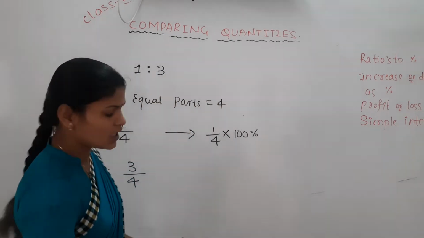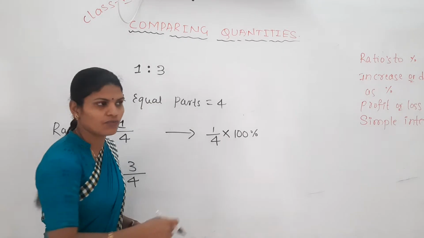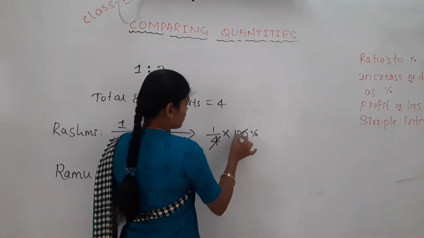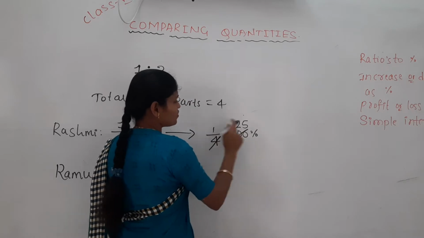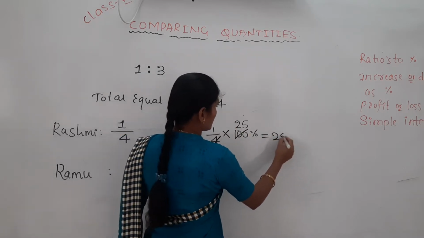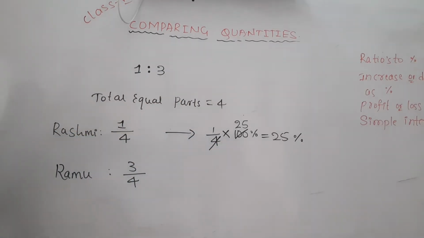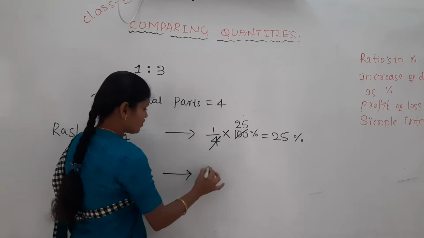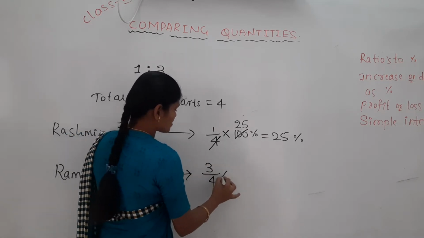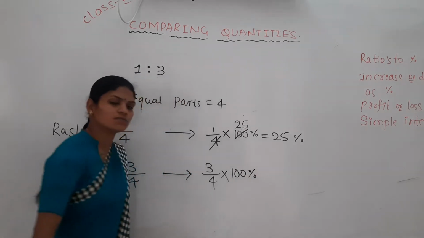Now in the 4 table, is there 100? Yes. 4 ones are 4, 25s are 100. Now 25 into 1 is how much? 25. In terms of percentage, it is 25%. Got it? In the same way, 3/4 we have to convert in terms of percentage, meaning multiply by 100%.